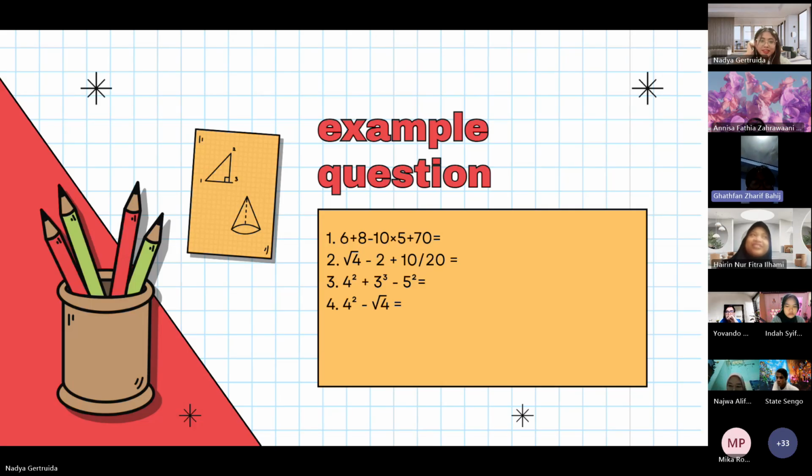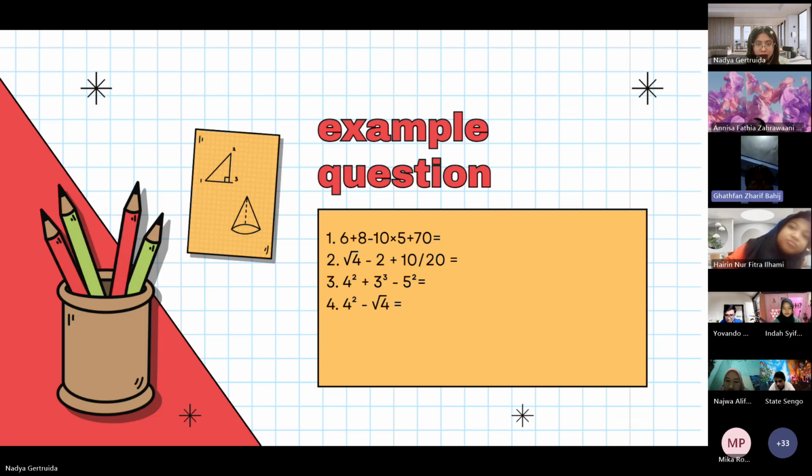Number 2, you can say the square root of 4, the 2 subtracted from the square root of 4, and the difference is added by the quotient of 10 divided by 20, and the sum is.